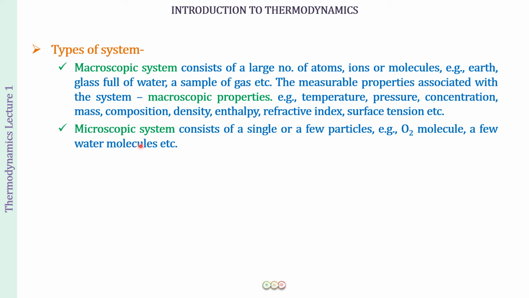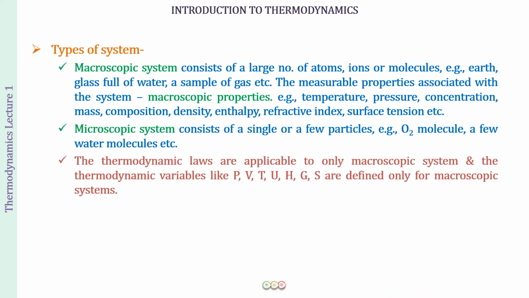Okay, and then we have the microscopic system, which consists of a single or a few particles, for example an oxygen molecule, a few water molecules, etc. And what do you have to remember? Well, the laws of thermodynamics are going to be applicable only to the macroscopic system, and the thermodynamic variables like pressure, volume, temperature, internal energy, which we are going to denote by U. This is something that you will be learning later in the lectures.